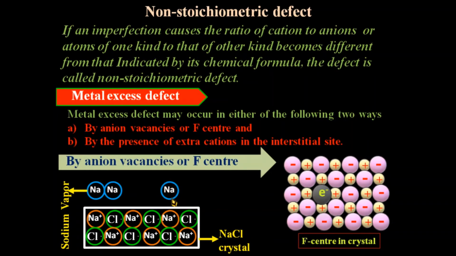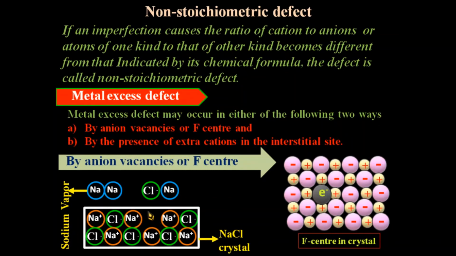Because of this, chloride ions diffuse from their regular sites and combine with sodium atoms on the surface to form NaCl by releasing an electron from the sodium atom.